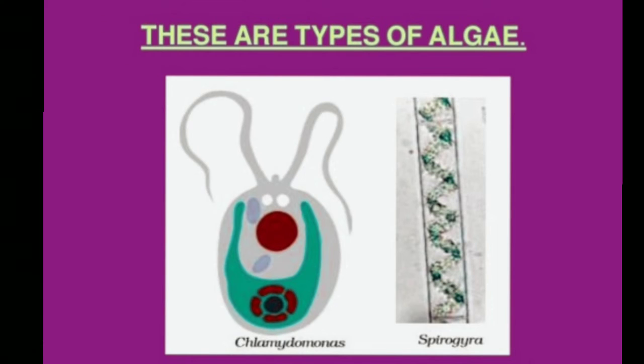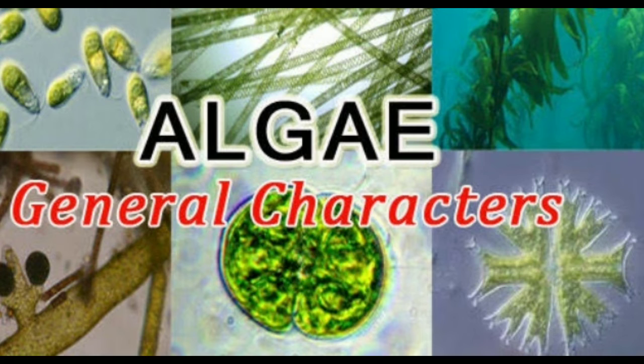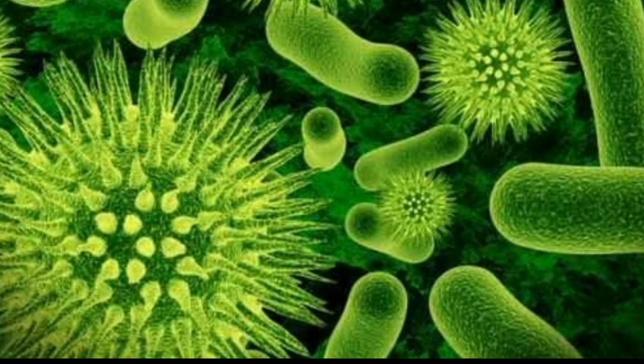The next one is algae. These are simple plant-like organisms. They are mostly aquatic in nature because they always grow in water. They contain a cell wall and chlorophyll, so they can make their own food with the help of the photosynthesis process. Photosynthesis means making their own food with the help of sunlight. You already learned about photosynthesis in 7th standard. Algae can be unicellular or multicellular. Some examples are Chlamydomonas and seaweeds.